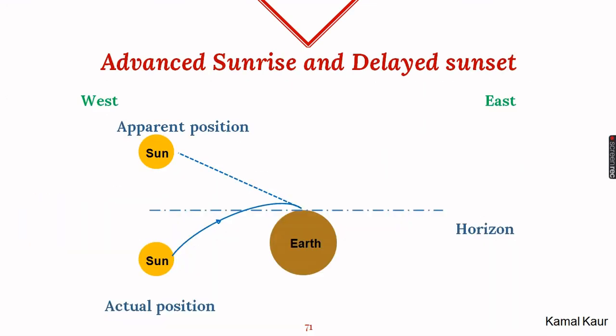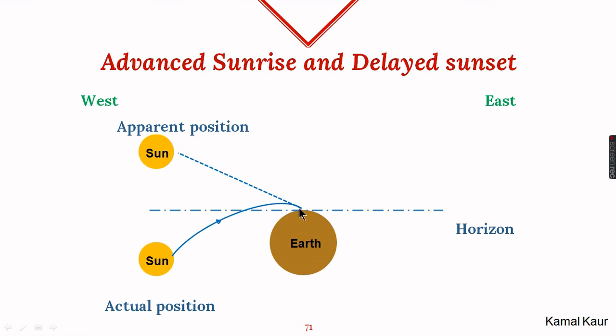Another interesting phenomenon of atmospheric refraction is that our day becomes longer by 4 minutes every day, 2 minutes in the morning and 2 minutes in the evening during the sunset. So let's see what happens during the sunset. When the sun is already below the horizon, the rays of the sun which are traveling towards the surface of the earth, because they are moving from rarer to denser medium, keep on bending towards the normal and reach our eyes.